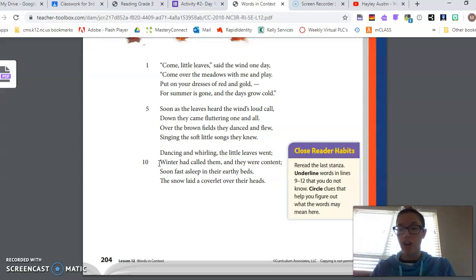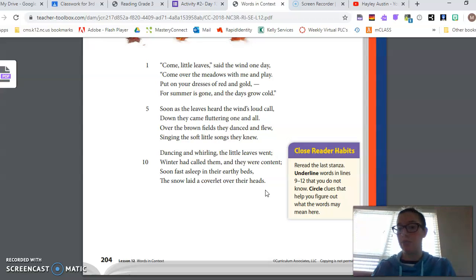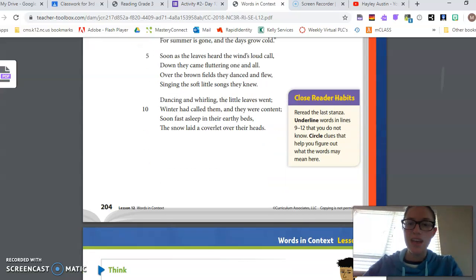It said winter had called them, because after fall comes winter. And in the winter, all the leaves are down, fallen on the ground. The trees are empty, no more leaves. Then it said they were fast asleep in their earthly beds, and the snow laid a coverlet over their heads. So it means the leaves are all laying on the ground, and now snow is falling on top of the leaves. So that is what's happening in this poem.